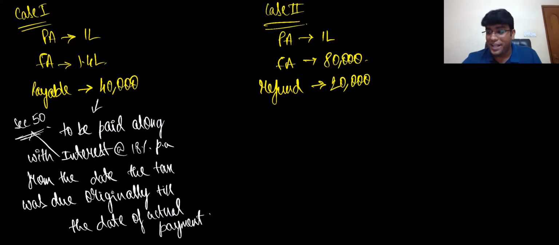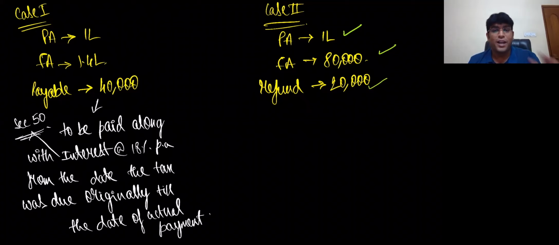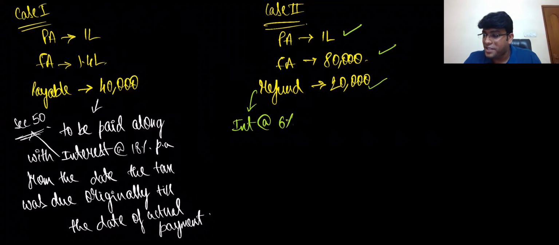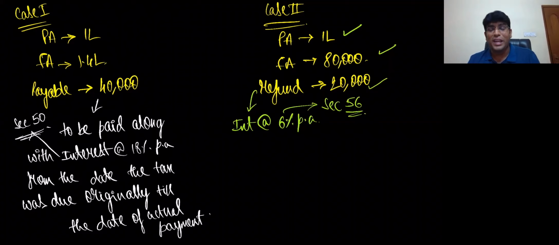Other side you see, very dangerous. Provisionally what you have paid is 1 lakh. Final is 80,000. Now what is the refund? 20,000. The 20,000 is actually a refund. Correct, my dear friends? On this refund, they will pay interest at the rate of 6% per annum. And the 6% is given by section 56, which talks about interest on refund, which says only 6% per annum. So please observe, when we have to pay to the government, they charge 18% per annum. But when they are paying to us, they are paying 6% per annum. So, sir, 6%, too much, no, sir, very less, no, sir.